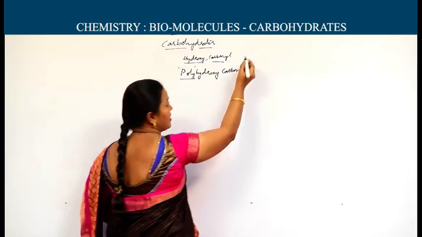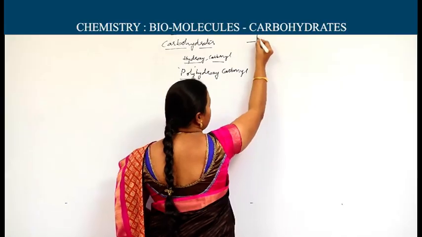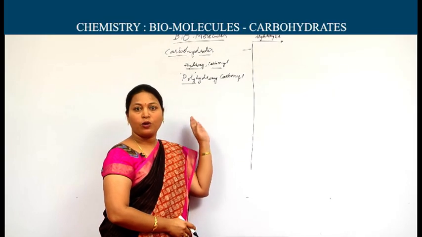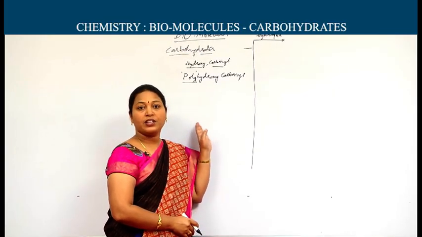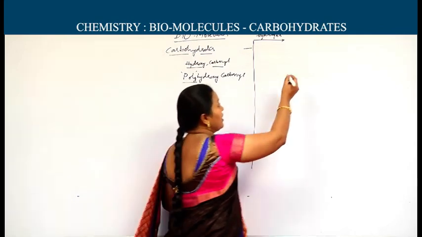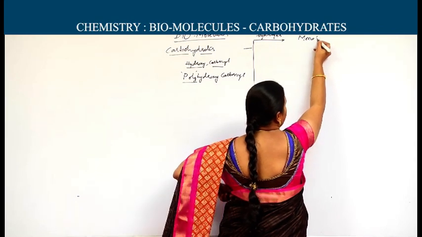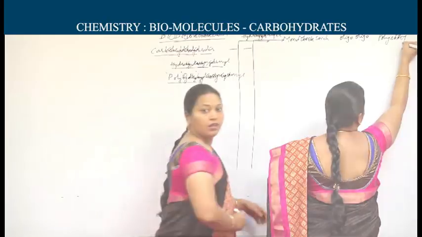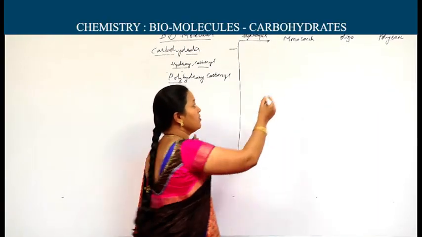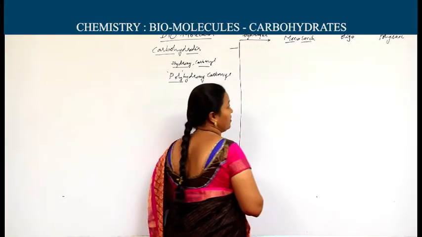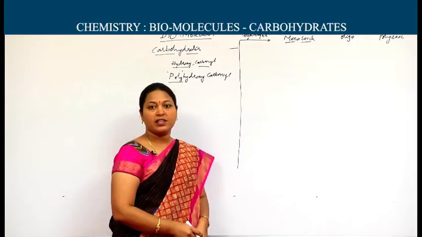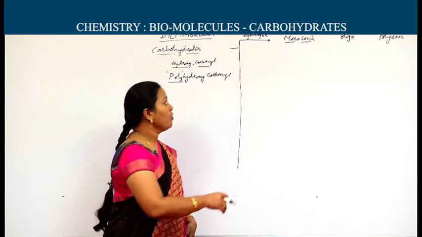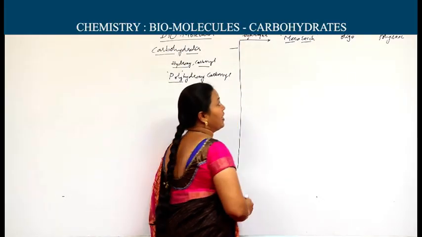These can be classified into various types based on hydrolysis. Based on hydrolysis means, if a carbohydrate is hydrolyzing, based on the units that are produced, these can be classified into monosaccharides, oligosaccharides and polysaccharides. In all these three, the word saccharide is present. In Latin, saccharum means sweet taste, nothing but sugar. Monosaccharides cannot be further hydrolyzed.